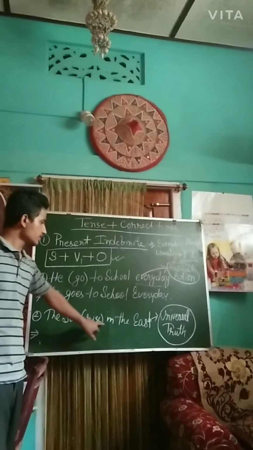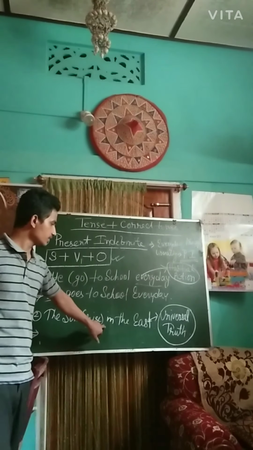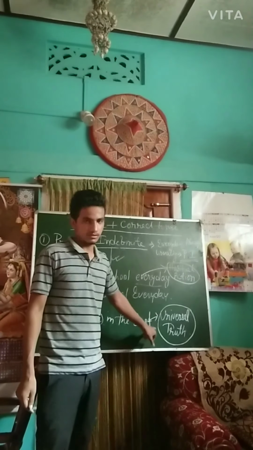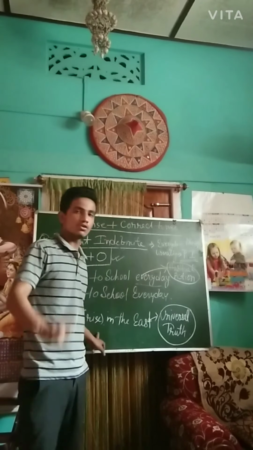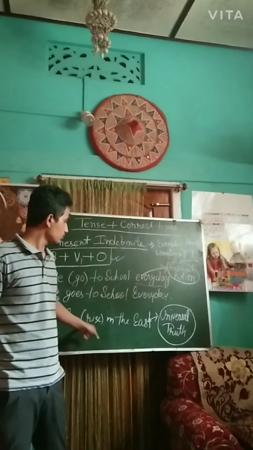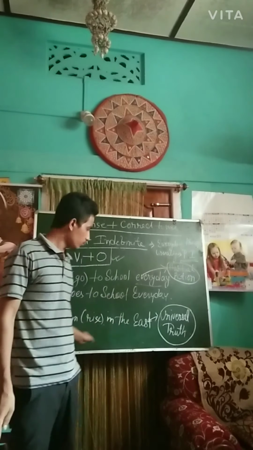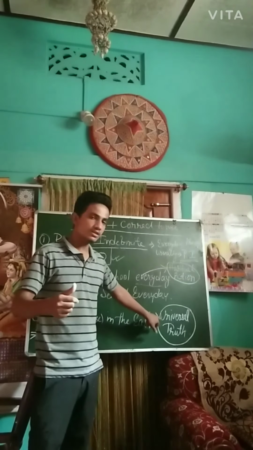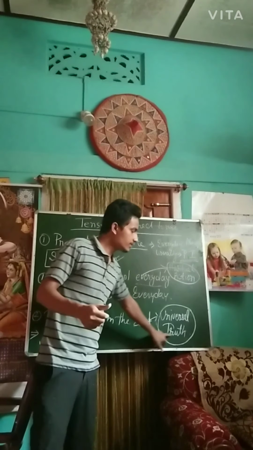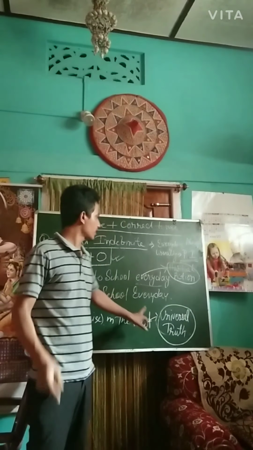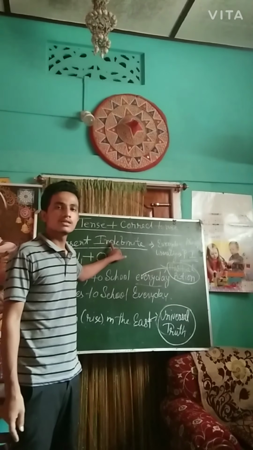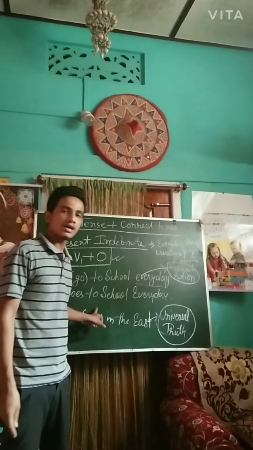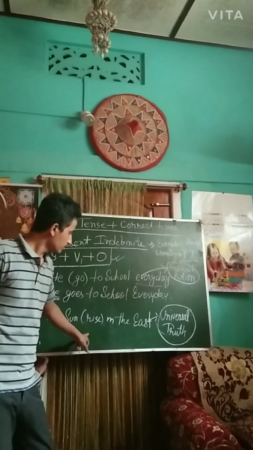The sun rise in the east. This kind of sentence is known as universal truth. That means nobody can deny that the sun rises in the east. It always rises from the east, isn't it? So it is a universal truth. Universal truth sentences also come under present indefinite tense, that means this pattern. So here we again have to put s in the verb.